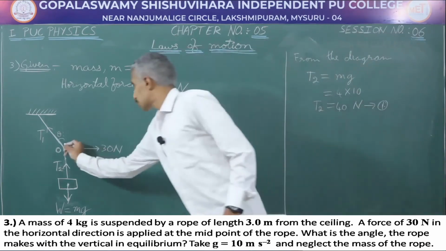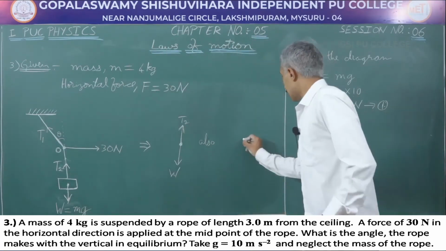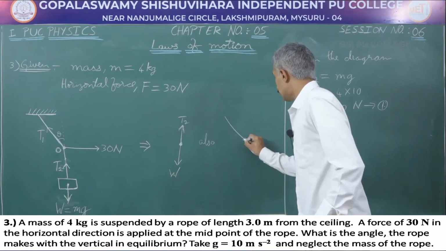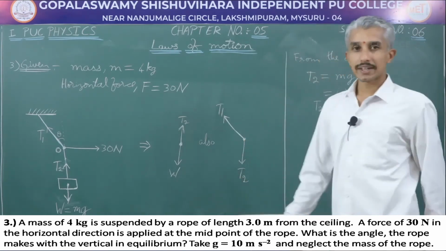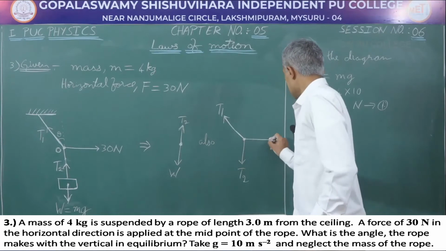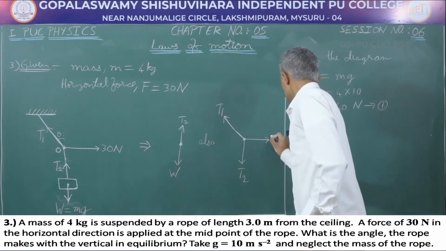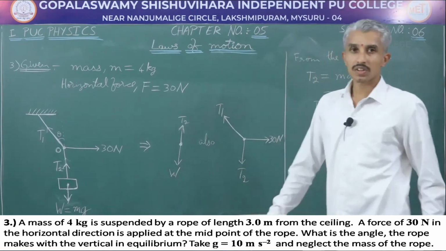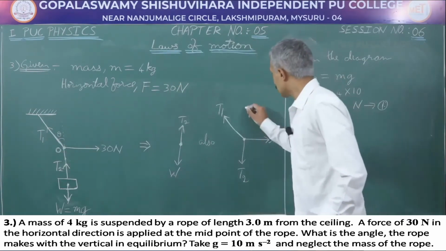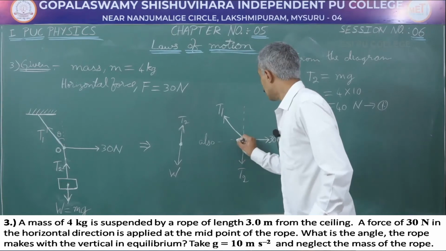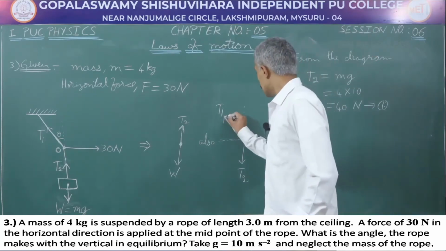Next, at the point O we have the tension T1 acting along the rope, the tension T2 acting downwards, and the horizontal force, which is 30 Newton. Now, to find the angle theta, we will resolve T1 into two rectangular components.